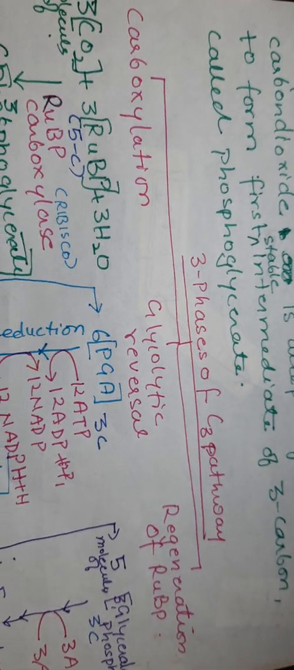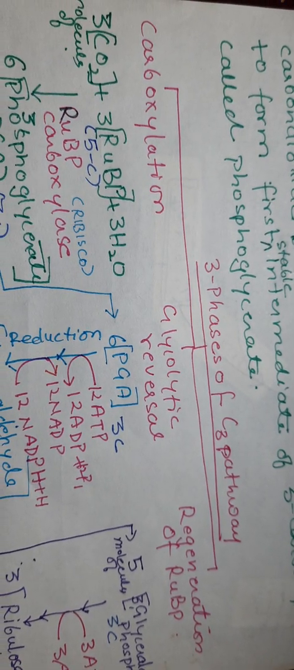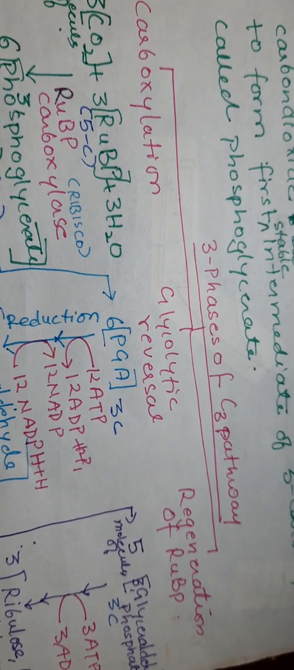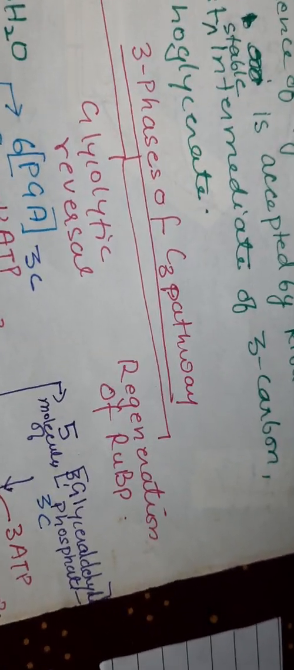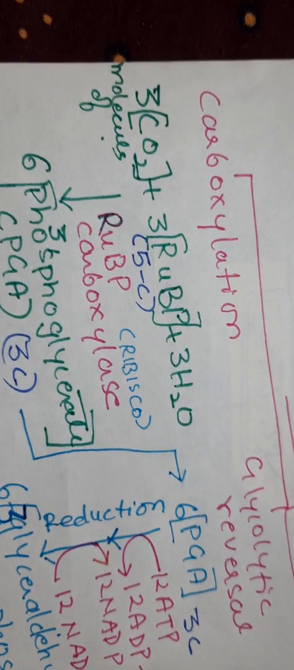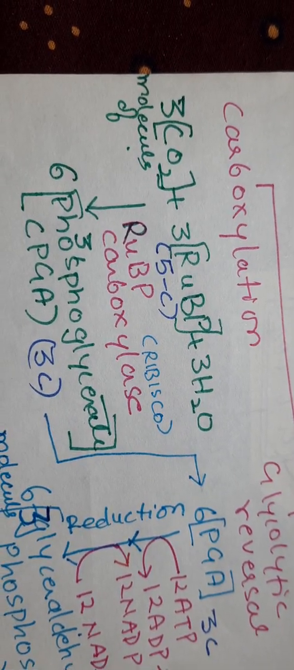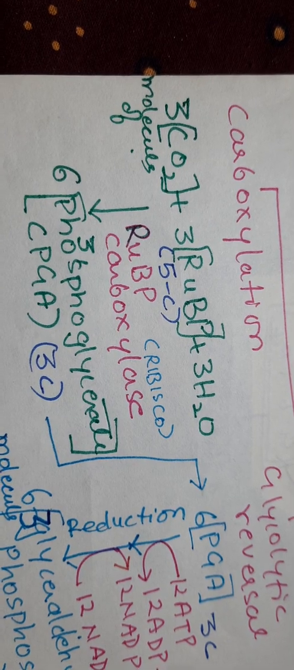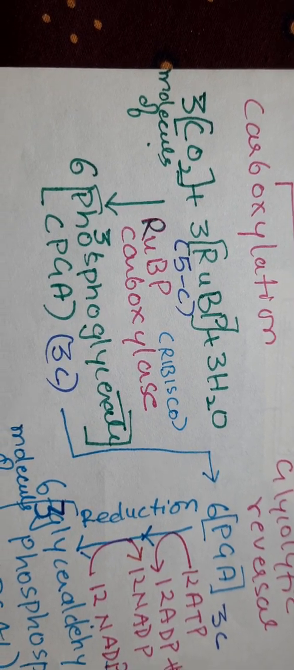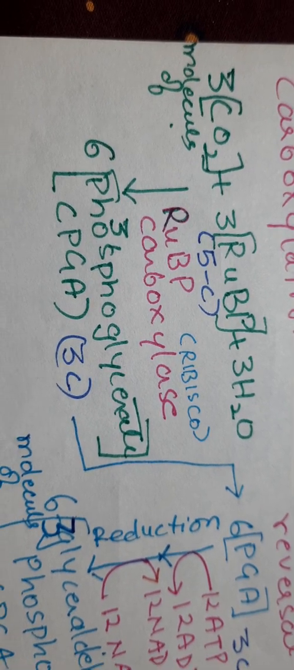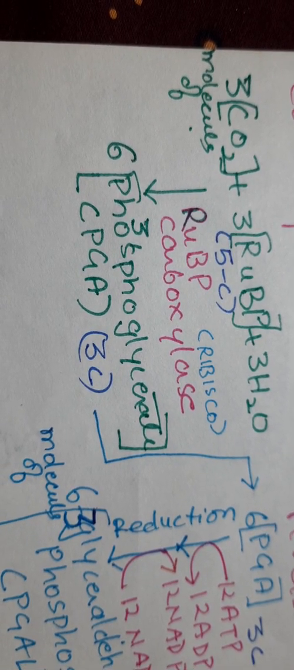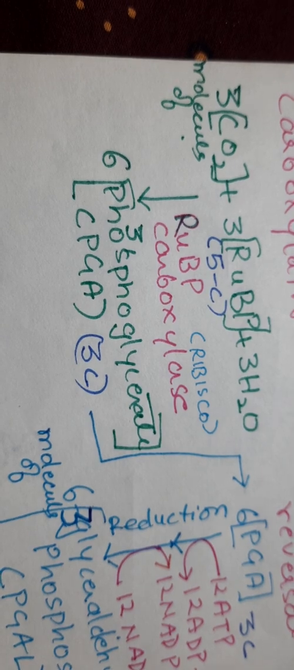So there are three phases of the C3 pathway: carboxylation, glycolytic reversal and regeneration of ribulose 1,5 phosphate, which is known as RUBP. In the carboxylation, the carbon dioxide is accepted by RUBP. This is catalyzed by the enzyme RUBP carboxylase and it gets converted to 3-phosphoglycerate, which is a 3 carbon compound.